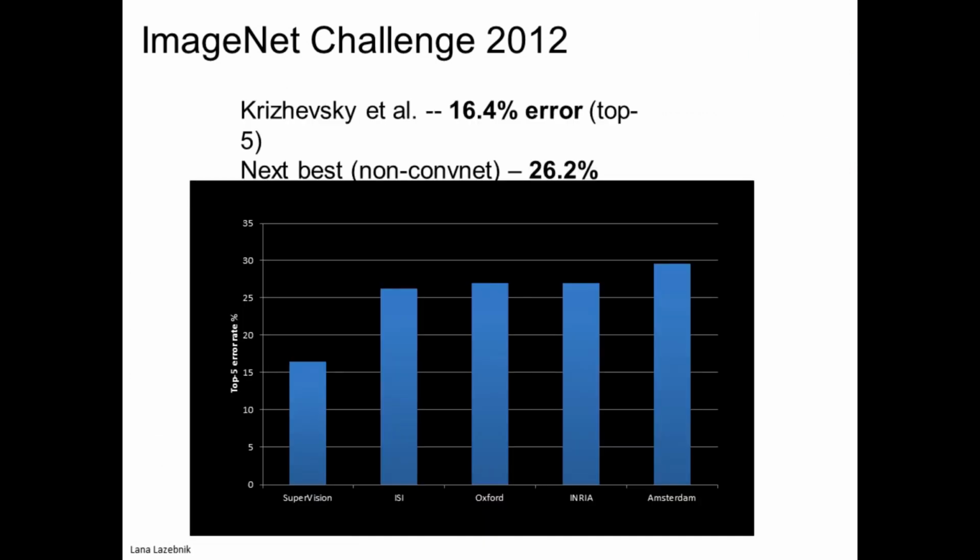So going further, you can look at the challenge results where Alex Krizhevsky had just 16.4% error among the complete set of millions of images provided with the challenge, and the next best was 26.2. So here is the image of the top 5 teams who got the best accuracy with respect to errors.